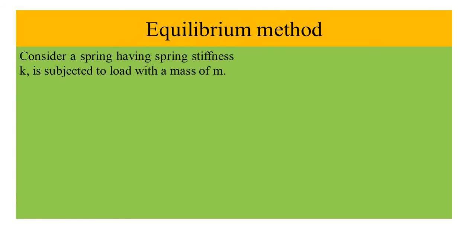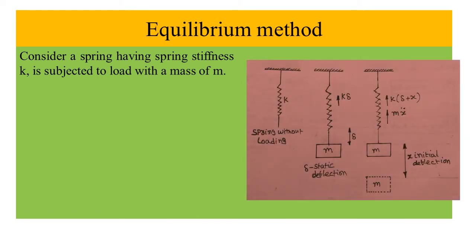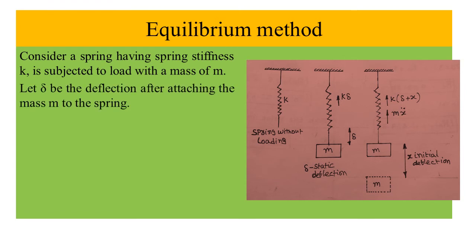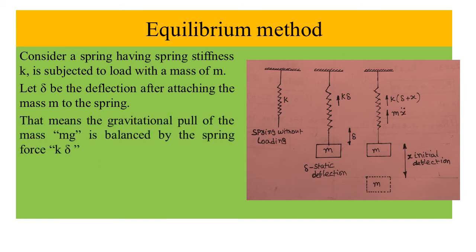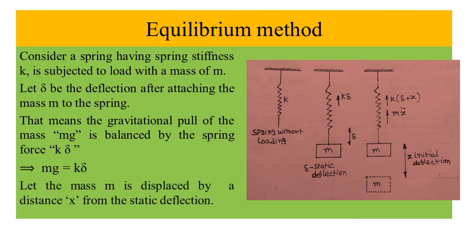Consider a spring having spring stiffness k subjected to a load with a mass of m. Let delta be the deflection after attaching the mass m to the spring. That means the gravitational pull of the mass, mg, is balanced by the spring force k delta. It implies mg equals k delta.